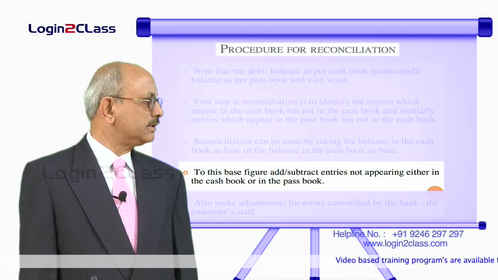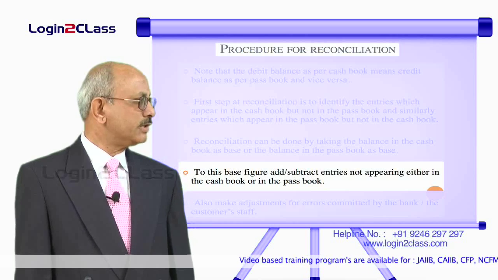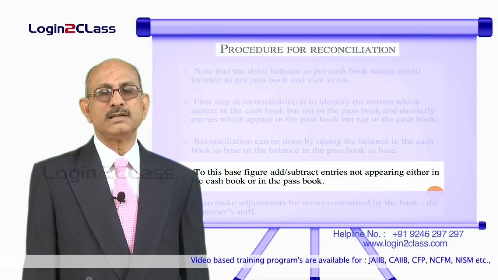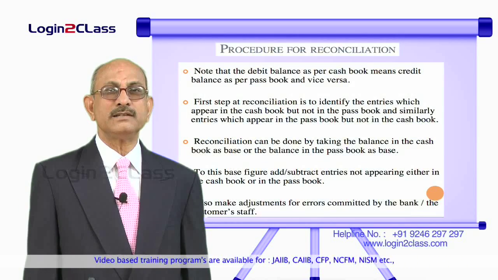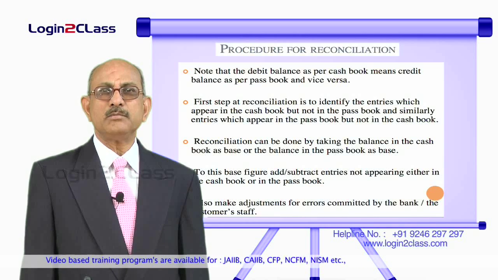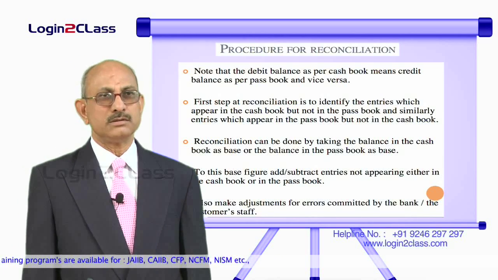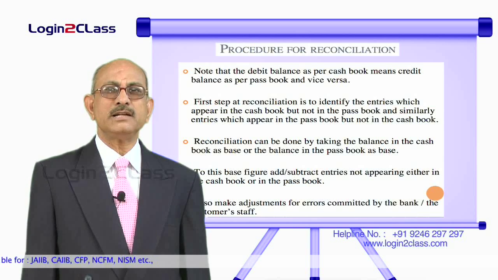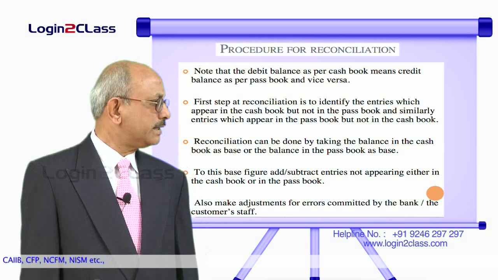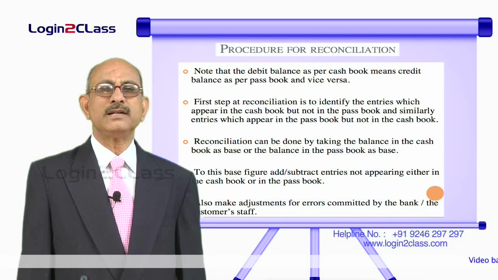So, let us see how this can be done. Let us take an example. For example, we are starting with the bank's passbook balance, and then we have to come to the entity's cash book. In which case, whatever has already been taken by the bank but not taken by the cash book needs to be reduced, because that would have reduced the balance in the bank passbook. And whatever is taken by the entity but not yet by the bank has to be added if it is going to add to the balance, and vice versa. If it is going to reduce the balance, that has to be subtracted.